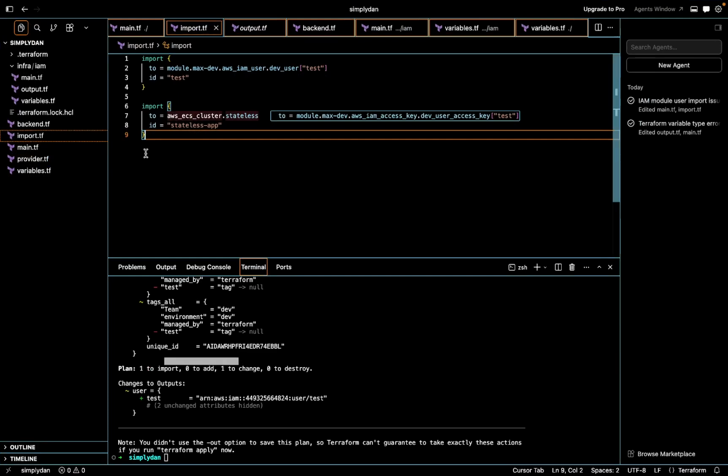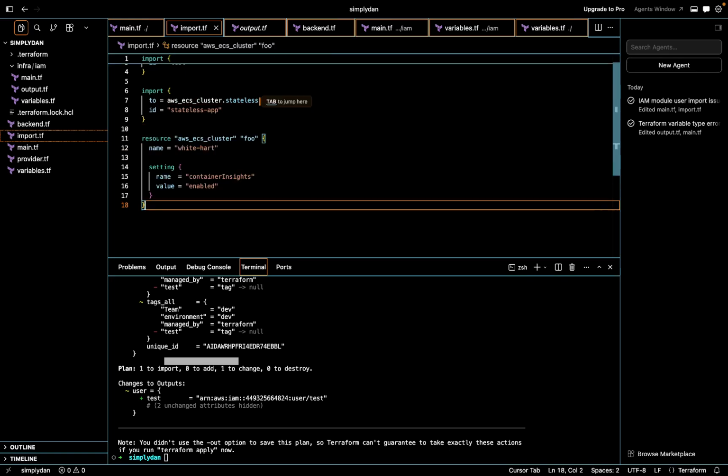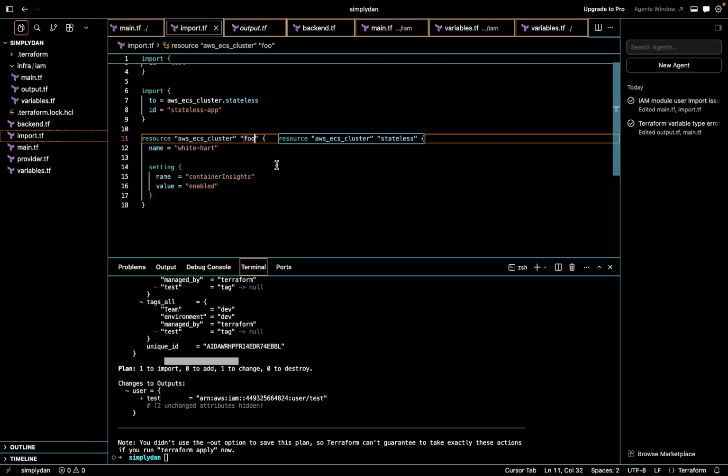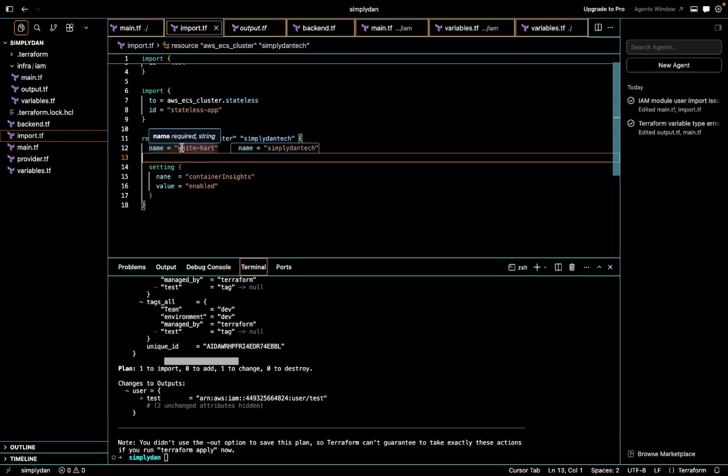Okay. But for me to easily show you this, let me add the resource here. It doesn't matter where we put it, but you can put it into the main.tf. But let me show you here. Okay. What we need is actually, let's change this, for example, and make it simply done. It's fine. Okay. Right. So here, what you want is the name. Okay. The name of the resource. What is the name of the resource? You're gonna put it here.